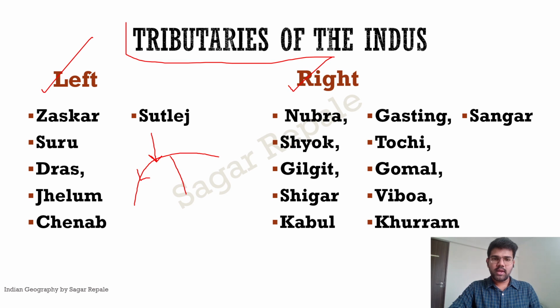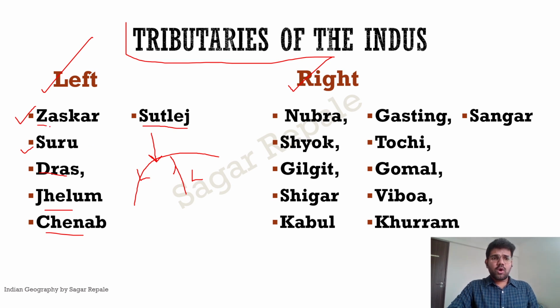And if the river is joining the main river from this direction, it is called as what? Left bank tributaries. So Zanskar, then Suru, then Dras, then Jhelum, then Chenab, and the Satluj. So these are the left bank tributaries of Indus. That means they join the river Indus from its left bank.